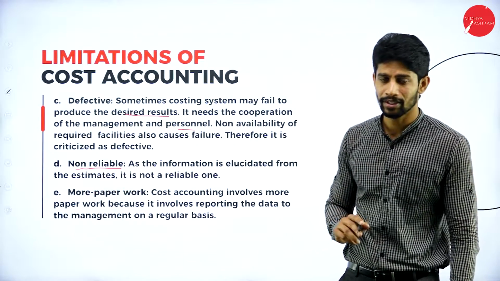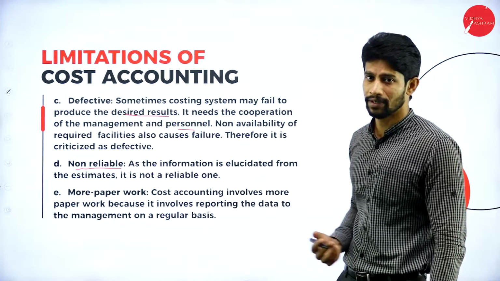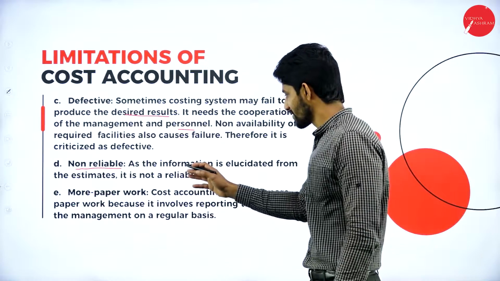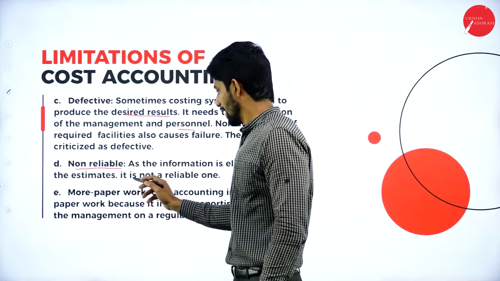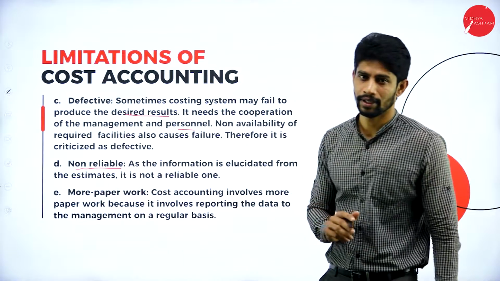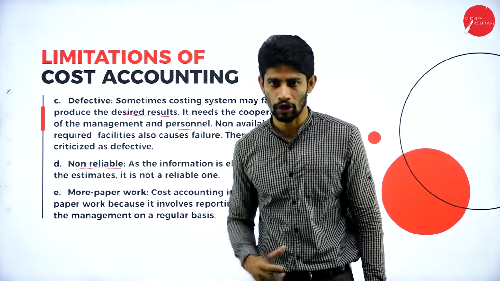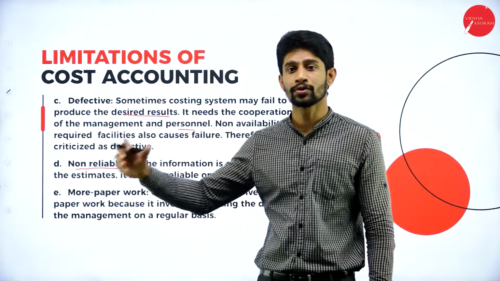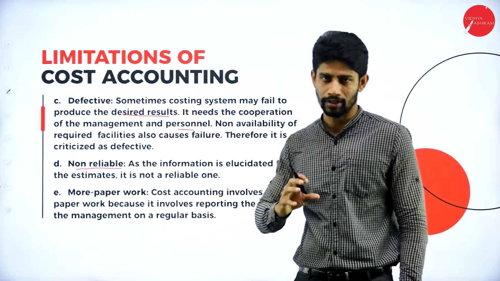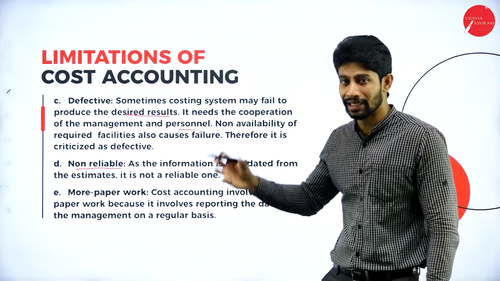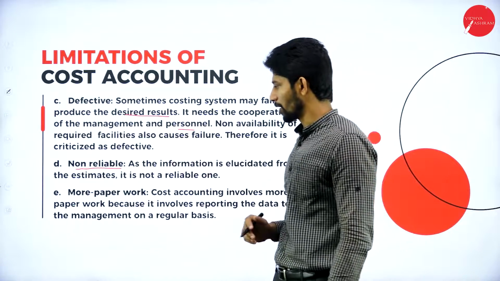Next, non-reliable. Yes, non-reliable means that you can't always believe in it. Always you can't believe in the cost accounting system. As the information is derived from estimates, it is not a reliable one. Yes, we are going to estimate the cost of the product, or the cost to produce 100 units or 1000 units or 10,000 units of product. So this estimation, you can't rely on the information we gather. So that is why it is non-reliable.